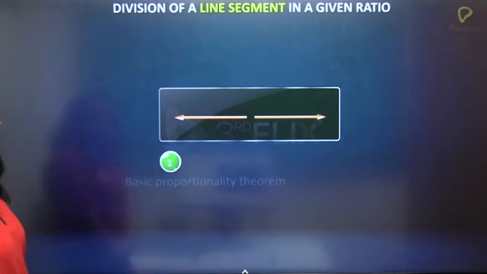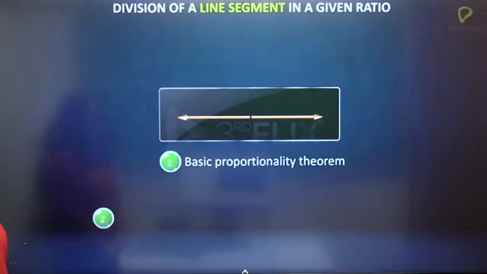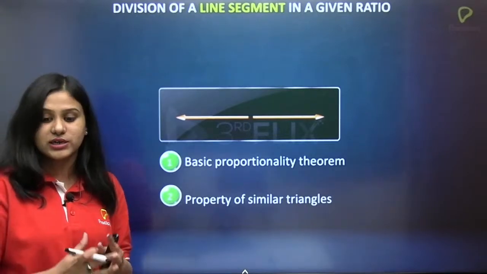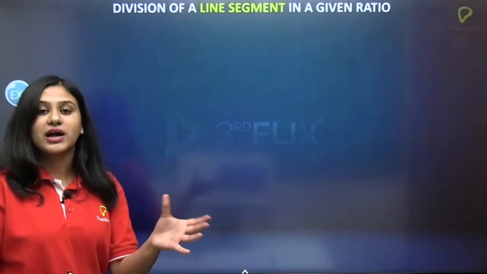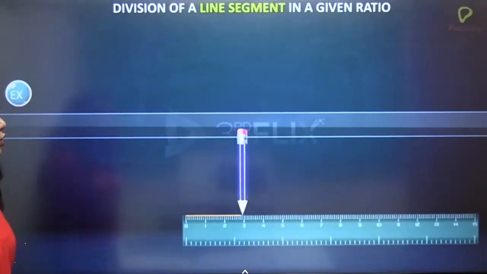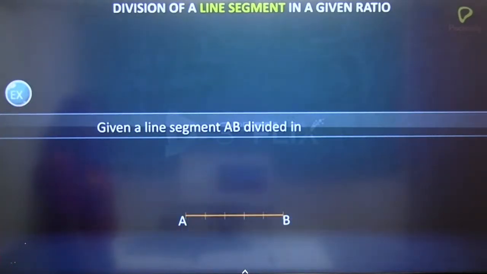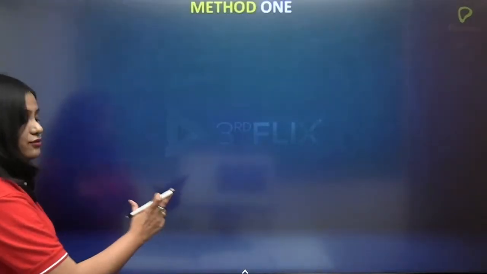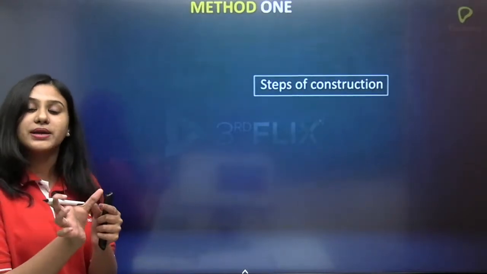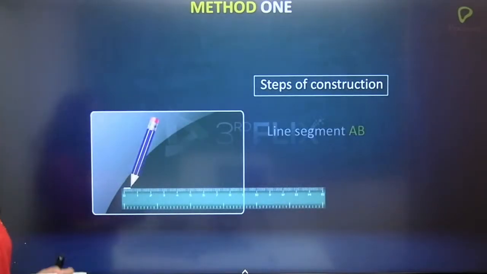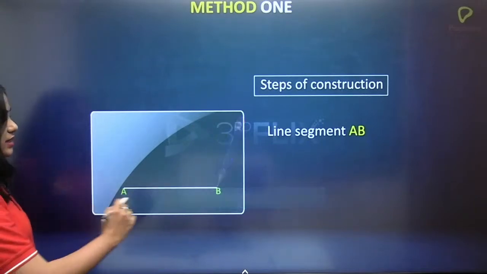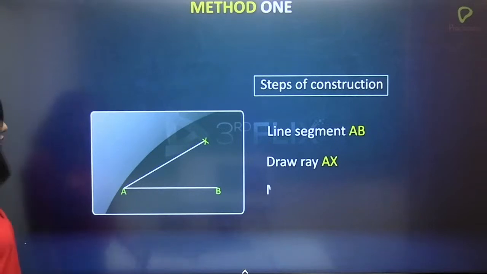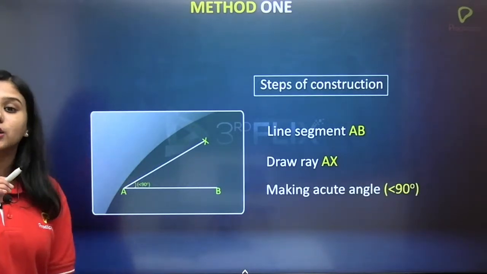So the first is the basic proportionality theorem. And the second one, we will be using the property of similar triangles to construct a similar triangle to the given triangle by scale factor. So what is the first thing? Given a line segment AB divided in the ratio of 2:3, we have to divide the given line segment AB in the ratio of 2:3. So first, draw the line segment AB. Next, construct angle XAB, which is an acute angle.